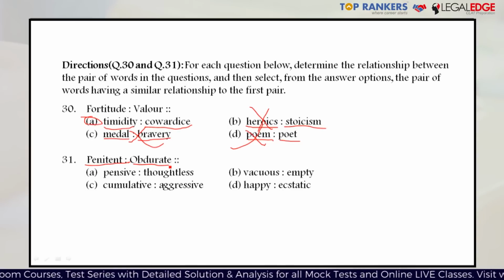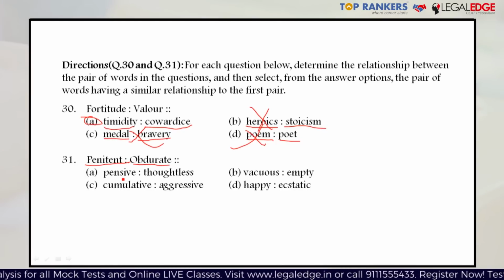Because in one case, you are admitting your mistake. In the other case, you are refusing to change your opinion, or you are totally refusing to change what you did. So you're not at all feeling guilty or bad even if you have committed a mistake. So we have to find a pair of words which has an antonymous relationship. In the first option A, pensive and thoughtless.